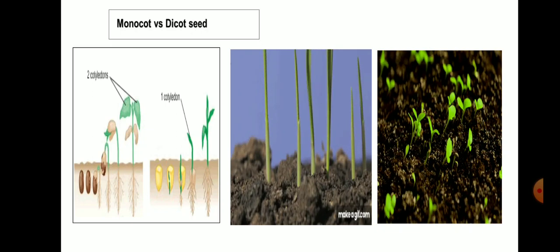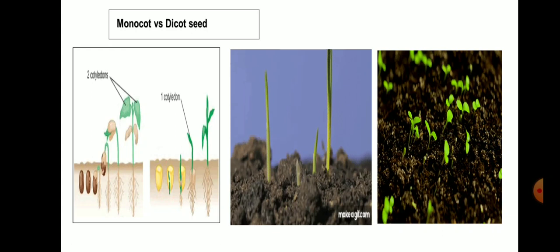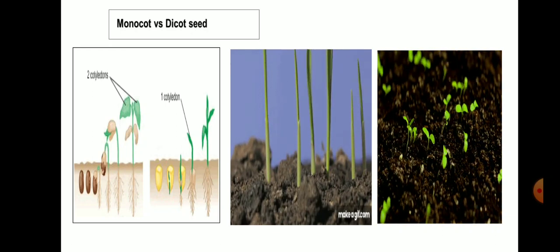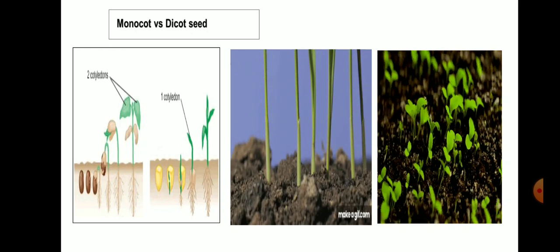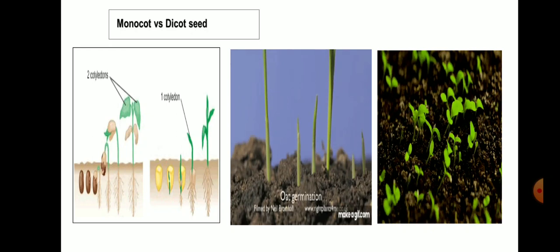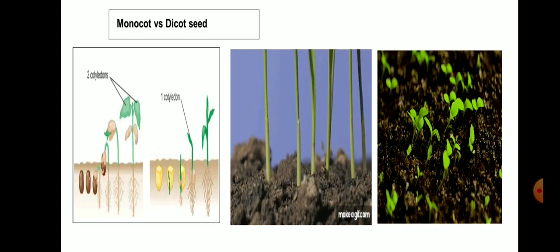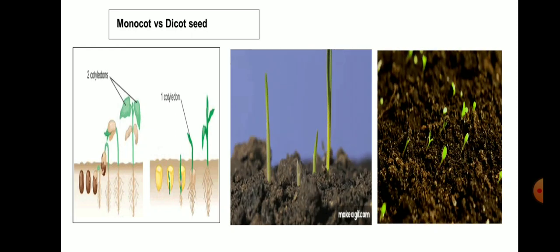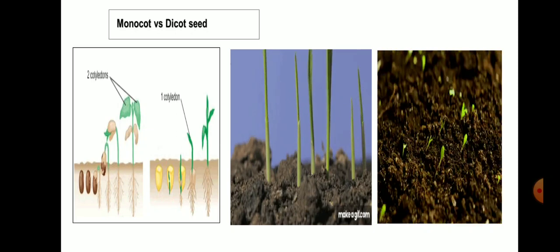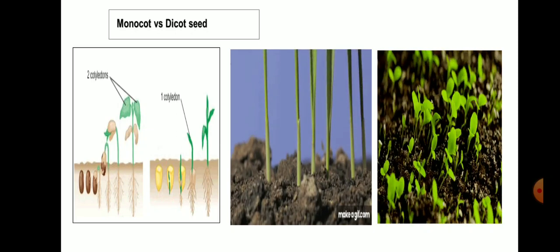Students, you observe in the second picture, one leaf is coming out of the seed. Right, students? So it is called a monocotyledon plant. It means they have a single cotyledon. And look at the third picture. In this picture you see they have two leaves coming out of the soil. It means it is a dicotyledon plant. It means they have two cotyledons. Plants are classified based on the seed leaf.